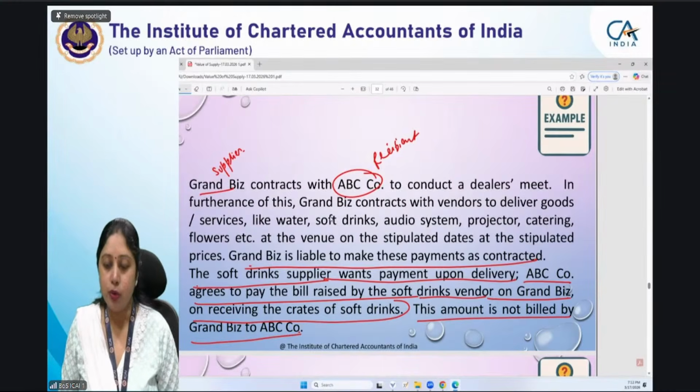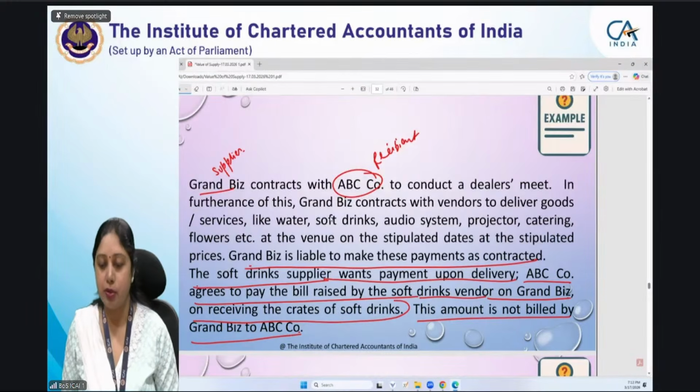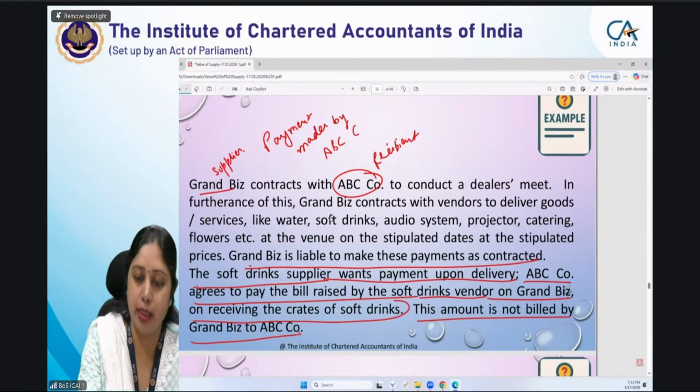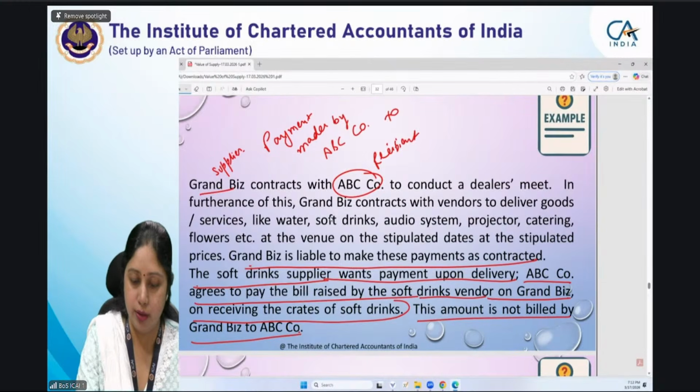Now you just have to tell me whether this payment which has been made by ABC company to the soft drink supplier will be included. Let me tell you what I am actually asking you. Payment made by ABC company to the soft drink supplier.